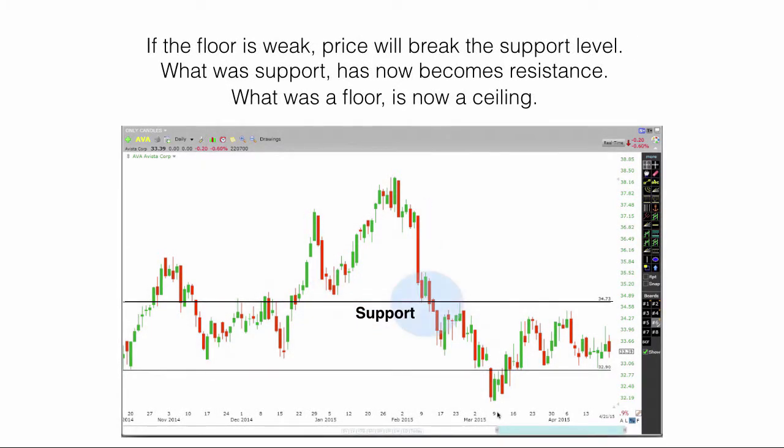If the floor is weak, price will break the support level. What was support now has become resistance. What was a floor is now a ceiling.